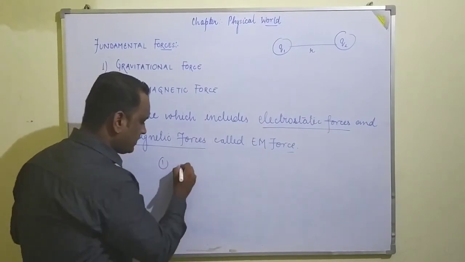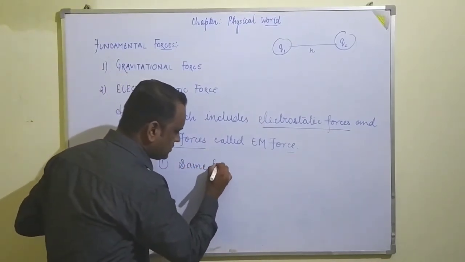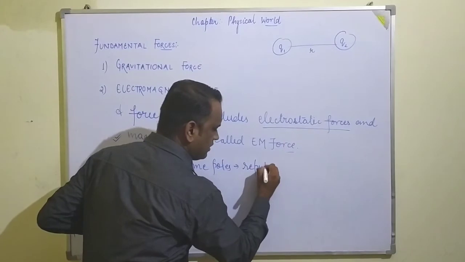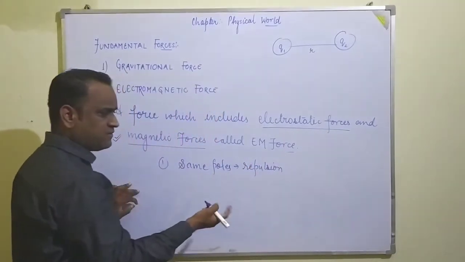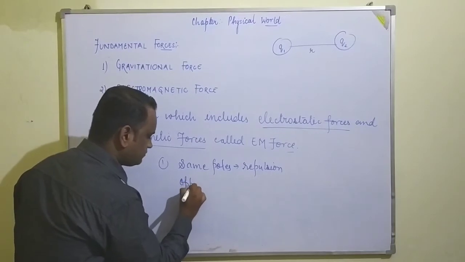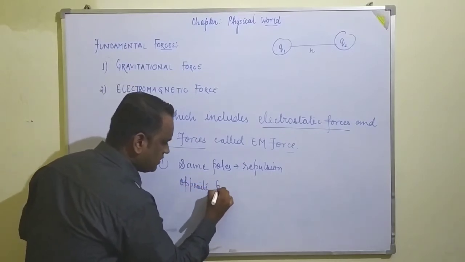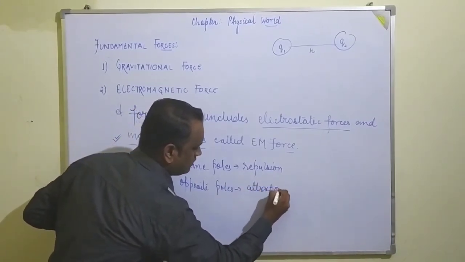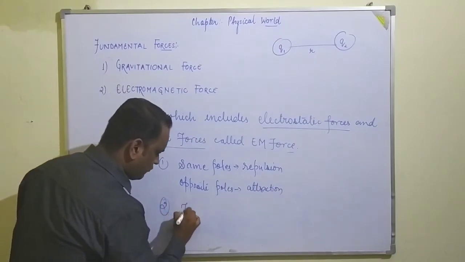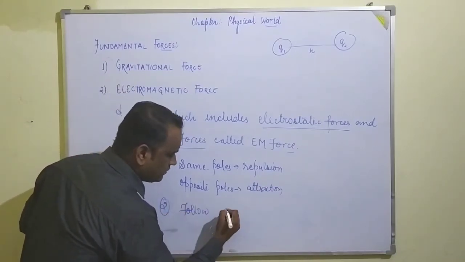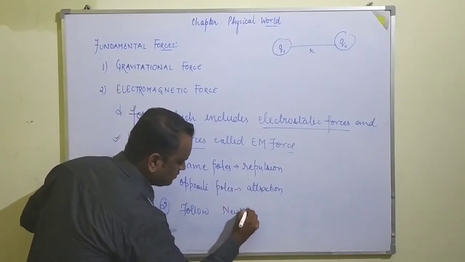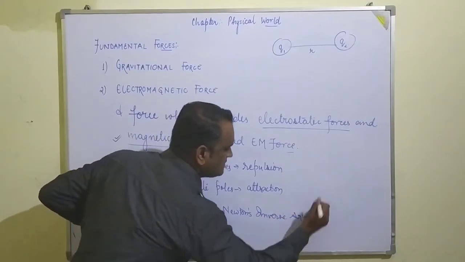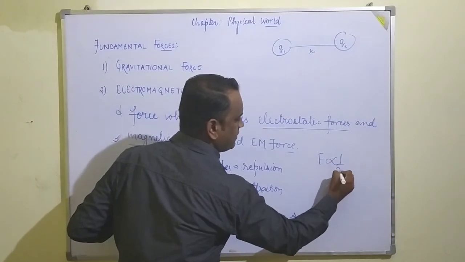Magnetic forces: same poles will give repulsion, and opposite poles will give attraction. It also follows Newton's inverse square law. It means that F is directly proportional to 1 upon r square.